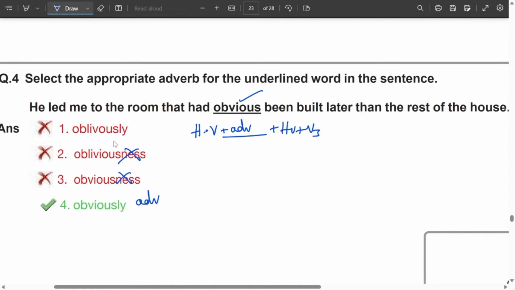Obliviously has a different meaning. It is a way that shows that you are not aware of something, like you are unknown. So obviously, we are speaking about something which is true, which is fact, so that must be used with obviously. Obviously in the sense truly, surely, right?